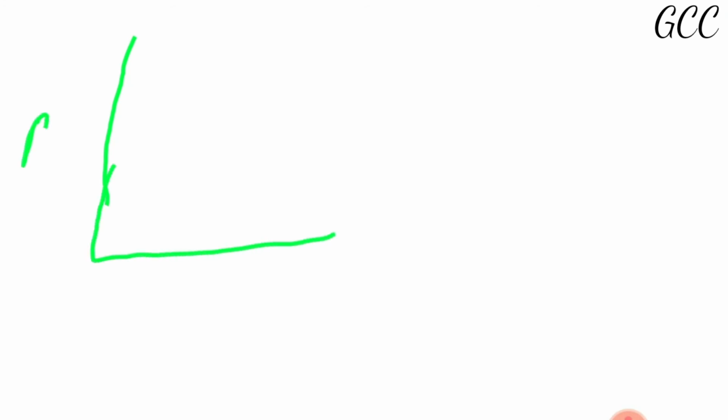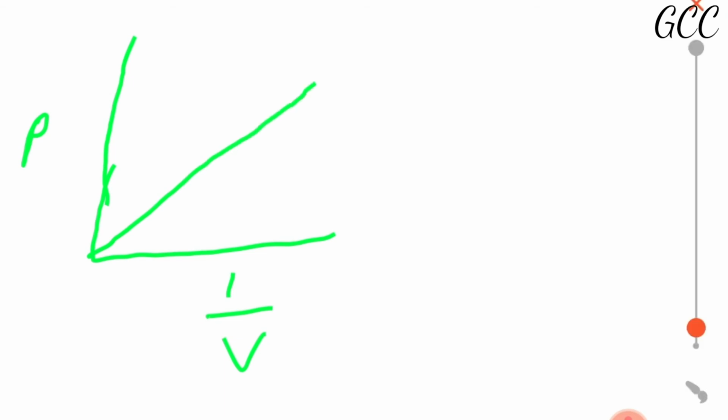When we are going to draw the graph between p and 1 by v, just see it very carefully. On the y-axis is p, and on the x-axis 1 by v. So what I am going to draw, you please see, then graph will be what? Slope is positive, that is why graph will be a straight line, and there will be the angle theta.